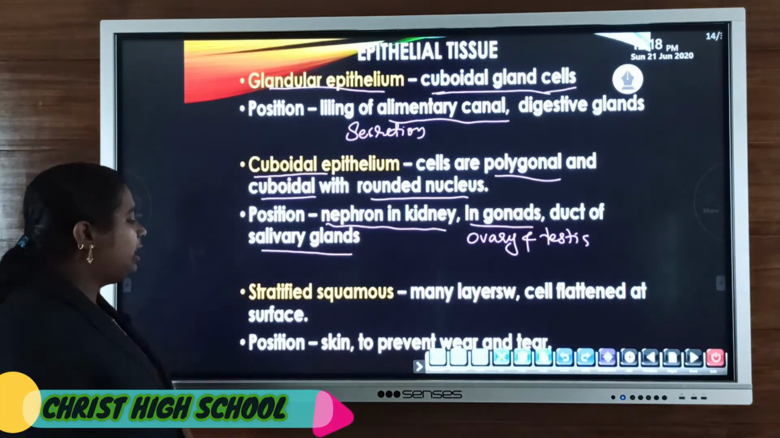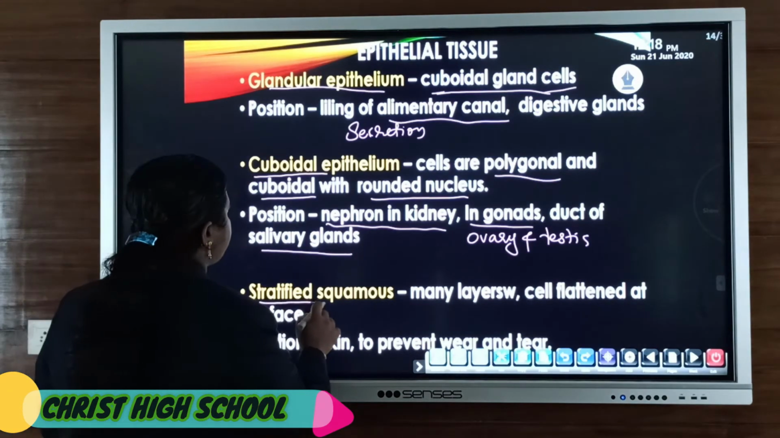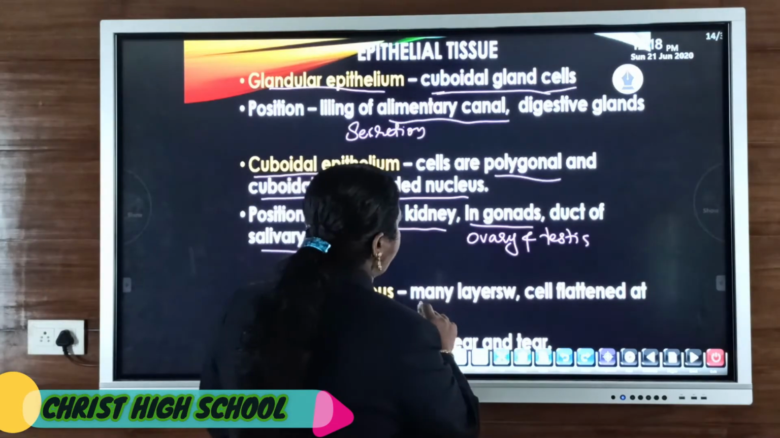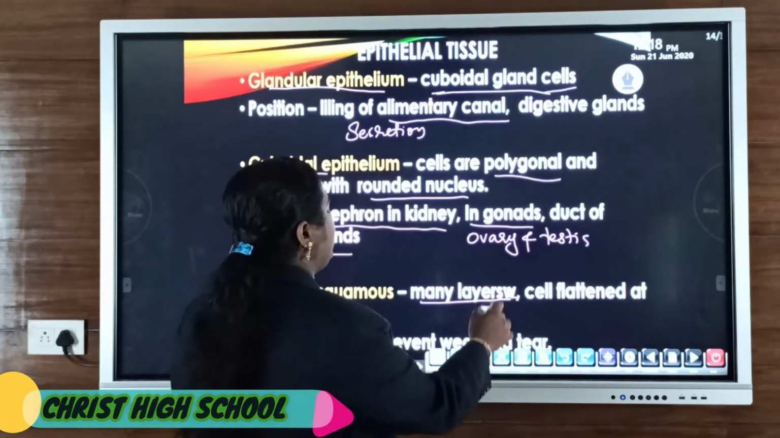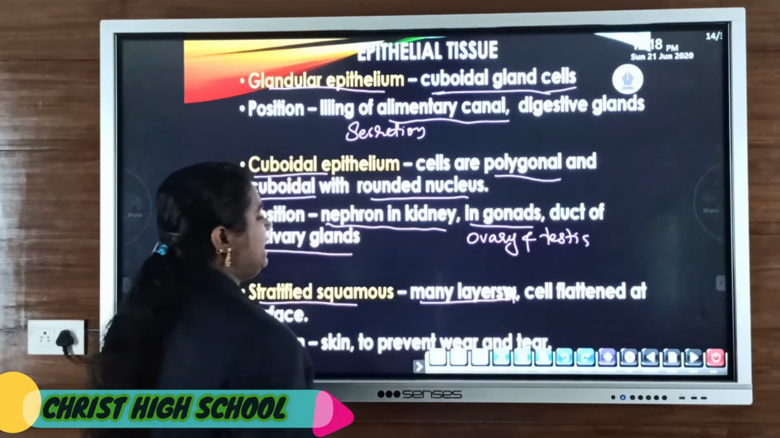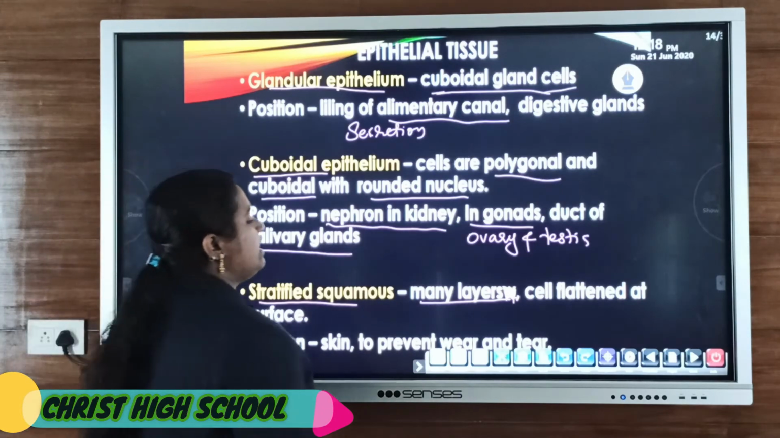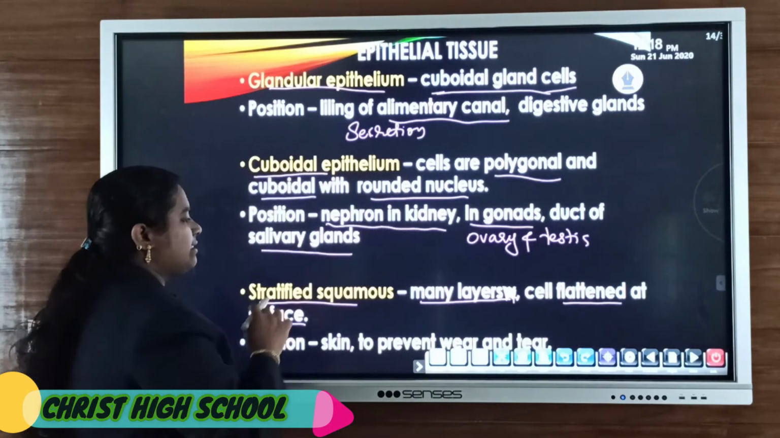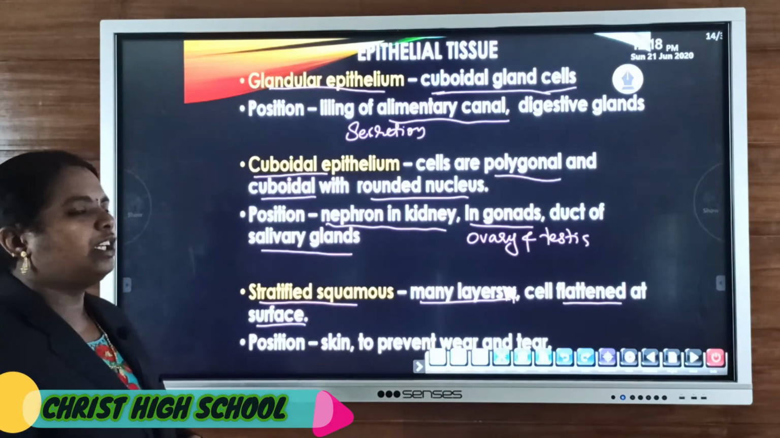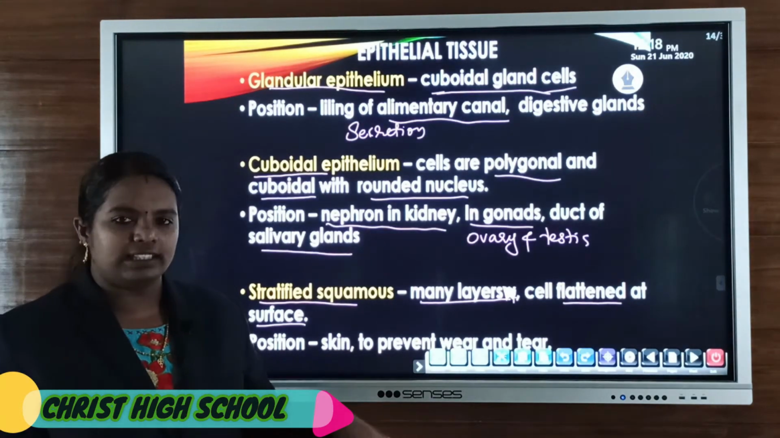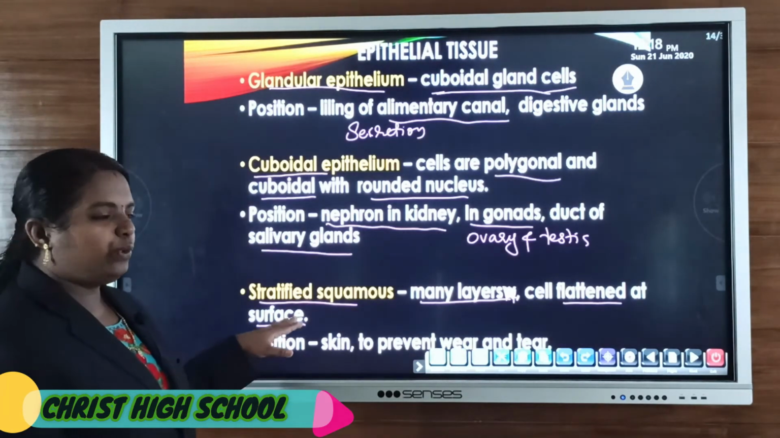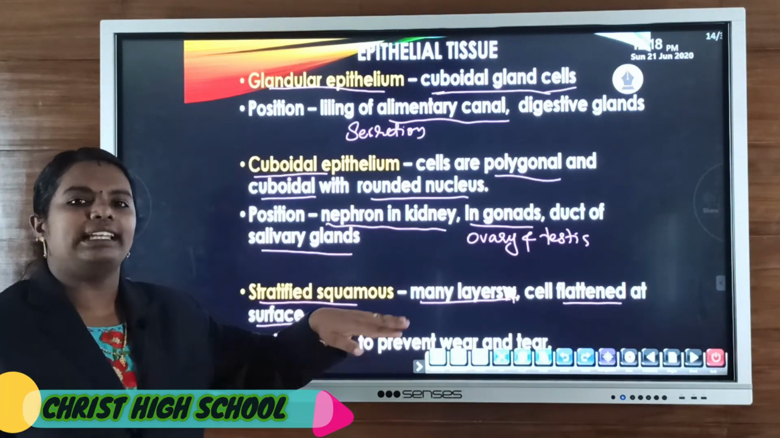Then the last type, that is stratified squamous. That means they are mainly present in many layers, not only a single layer, and the cells are flattened at the surface. That is why it is known as stratified. Stratified means layers, many layers.